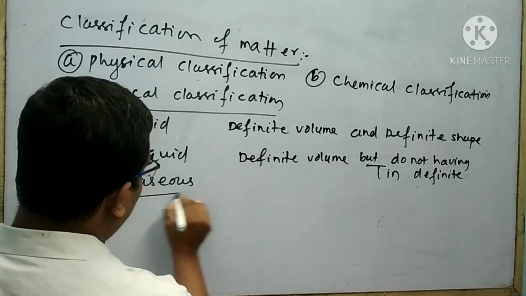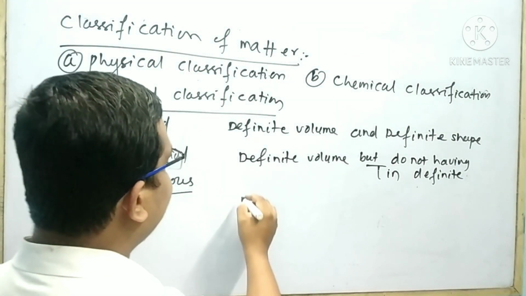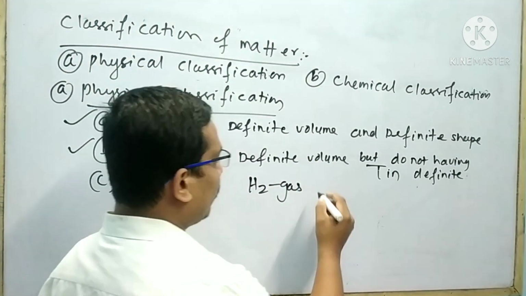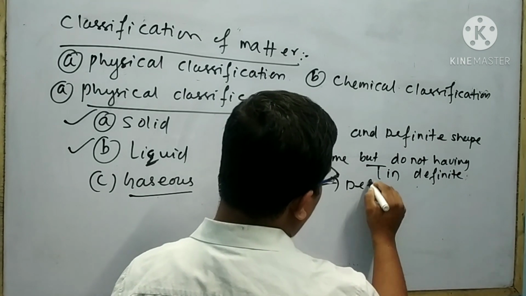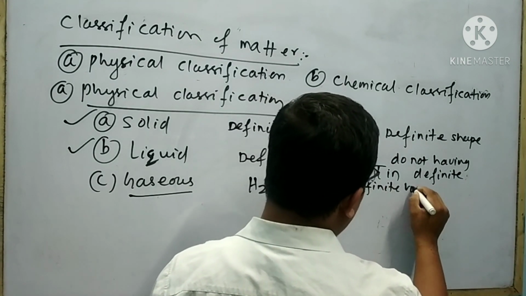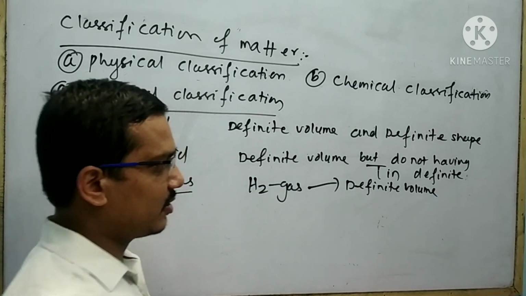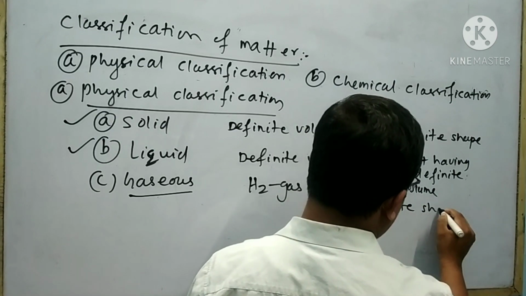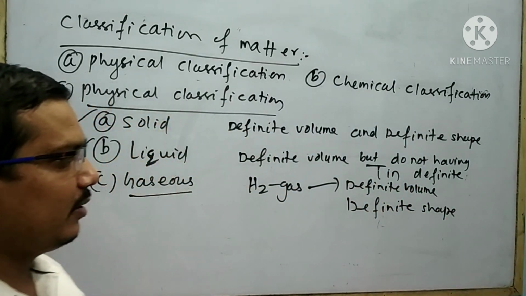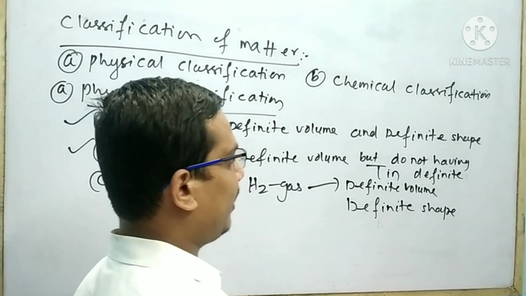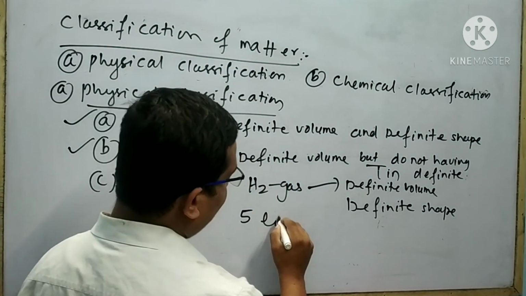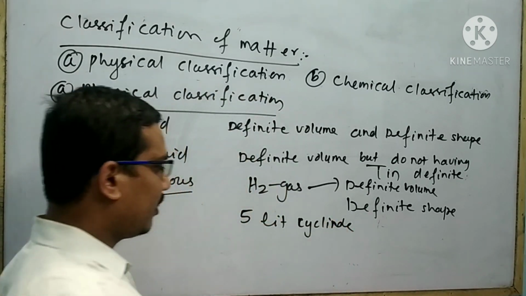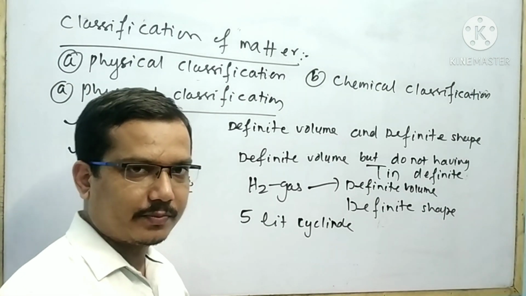Similarly, I will take an example of gas, hydrogen gas. Hydrogen gas does not have definite volume. Also, hydrogen gas does not have definite shape. If I take hydrogen in a 5-liter cylinder, then the volume of the gas is 5 liter.